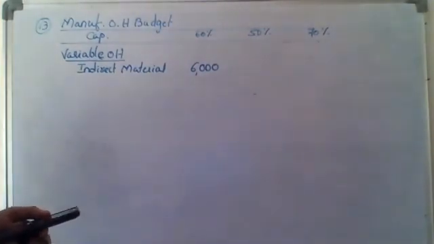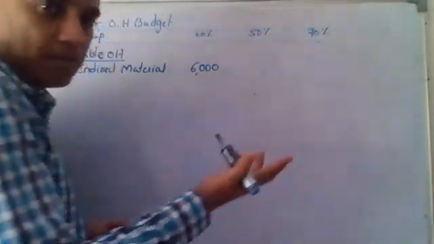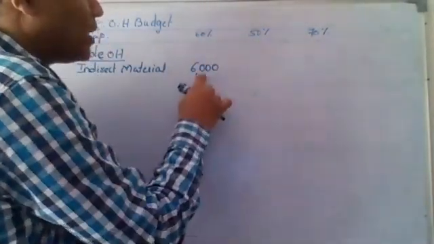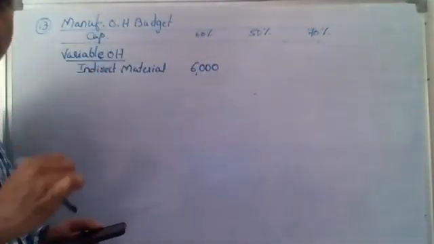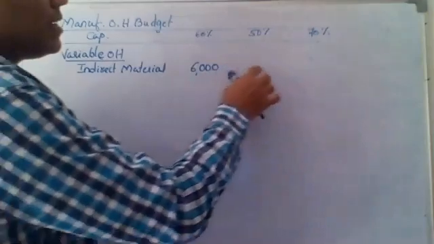The answer is no, because it is variable. Variable in total cannot be the same. When the capacity changes, when the output decreases or increases, the variable cost also will change, because variable cost is directly proportionate to your output. So I cannot take it the same here.